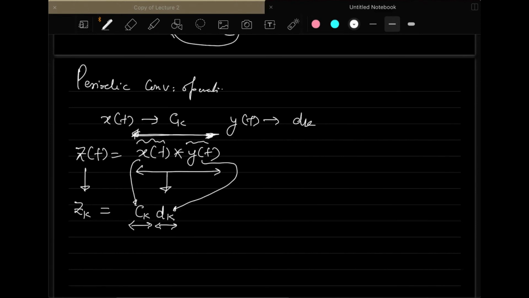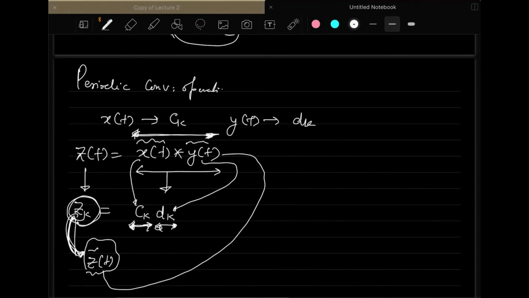There is no convolution operation involved. You just multiply these two coefficients to get zk, and then you can go for the synthesis equation to get your zt back. Applying the synthesis equation, you get z tilde t back, which is actually the convolution of xt and yt.